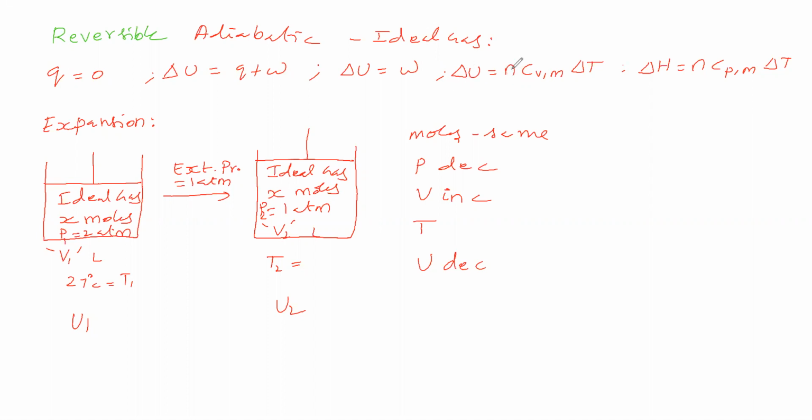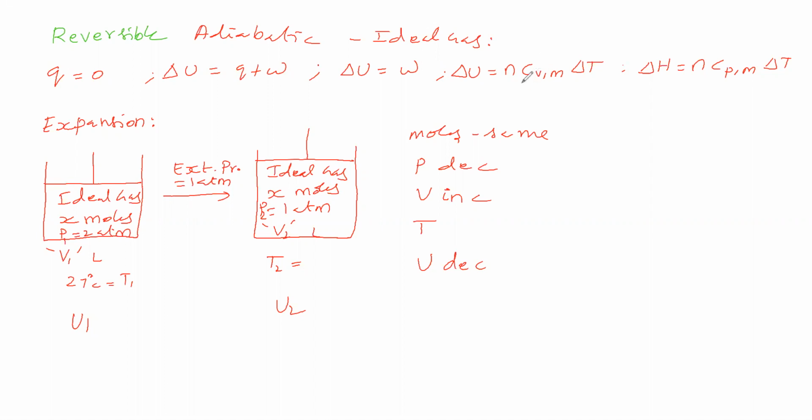Now the number of moles remains the same in the process. C_V,m means molar heat capacity at constant volume. The meaning is: you take 1 mole of gas and raise its temperature by exactly 1 degree. What is the heat required?